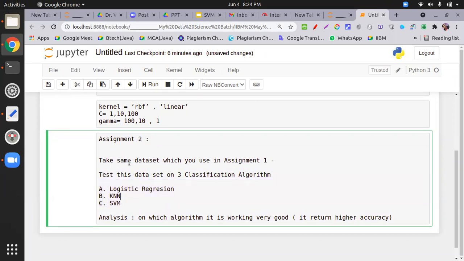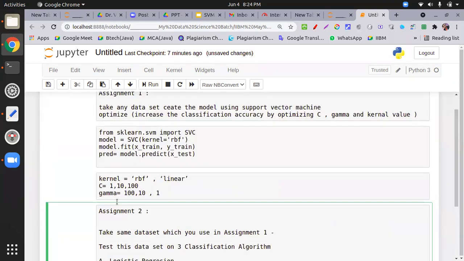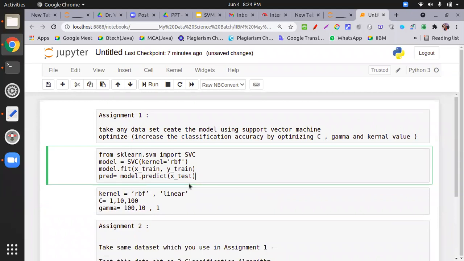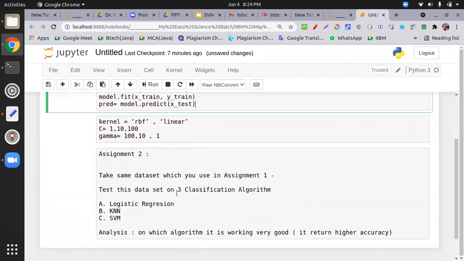Take any data set and see the behavior of that data set with these three algorithms. What happened with that? You have to optimize KNN, optimize SVM. No need to optimize regression, because that is a mathematical model. But these two are purely artificial intelligence algorithms. Is there any question on assignment 1 or assignment 2? Assignment 1 is simple, you simply do the same thing which we did in KNN. But assignment 2 is a little bit complicated.